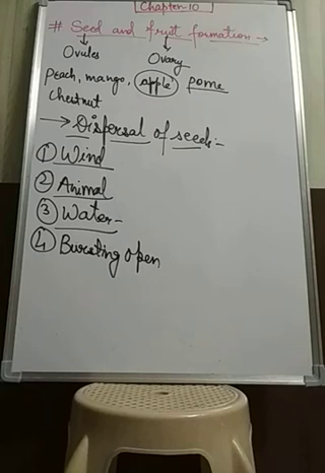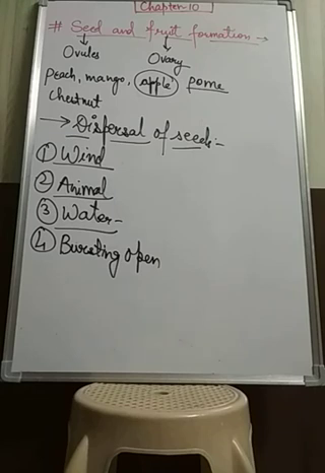Okay, now the seed remains in the resting state till it gets favorable conditions to grow, like proper temperature, ample moisture and oxygen. Now the seed germination occurs through the following phases. First of all, water is the first requirement. Whenever we sow the seed, first we give water, because water activates the enzymes in the seed to initiate the process of germination.